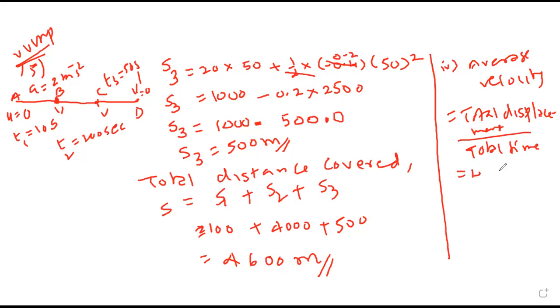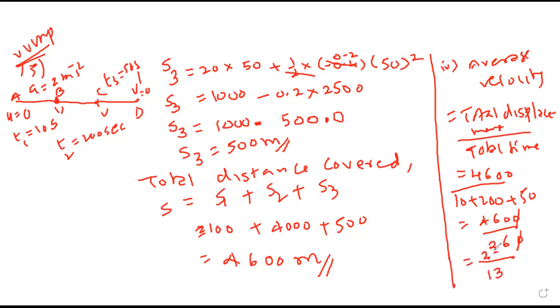Total displacement is 4600, time is 10 plus 200 plus 50. 4600 upon 260. I can cancel 0. 2 into 13, 2 into 2, 2 into 3: 230 upon 13.